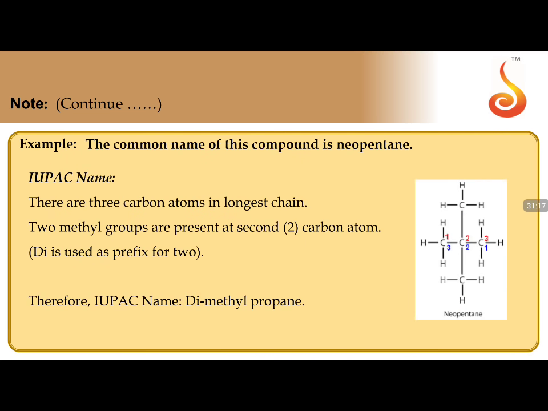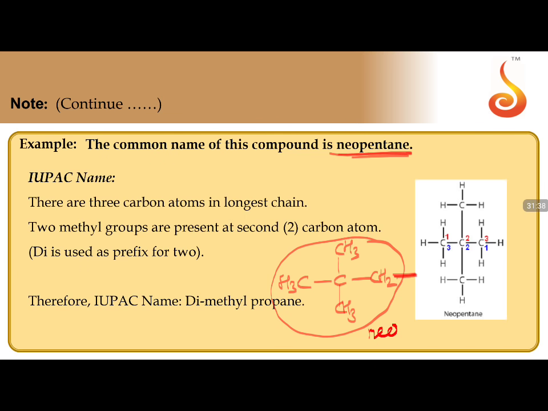The common name of the compound is neopentane. What is neo? If all 4 valencies of a carbon are filled with methyl groups, methyl, methyl and CH2, this total chain is called the neo chain.